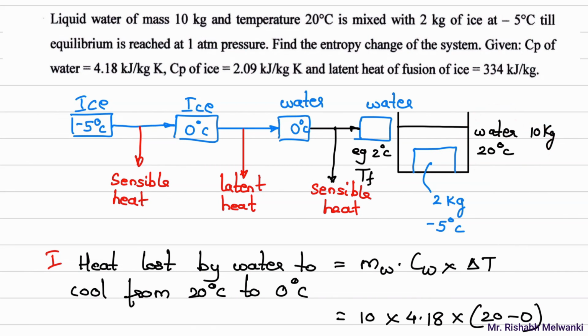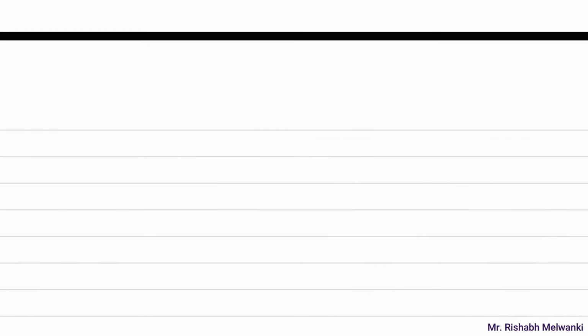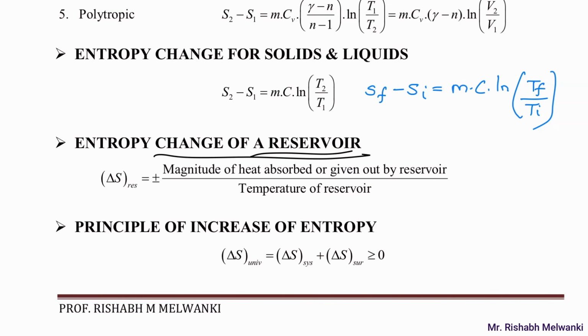What is asked in the question? Find the change in entropy of the system. Now system is what? Together. We have to consider ice and water. Okay, so first we will consider delta S of water. What will be that? Go back to the formula list. Here we have water. Okay, so it will be mc log T final by T initial for sensible heat. Okay, and for latent heat it will be mass into HFG. So I write down the equation.